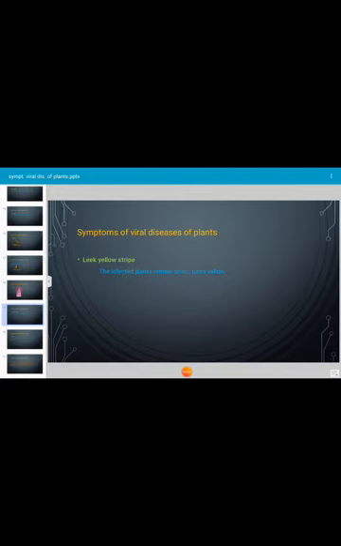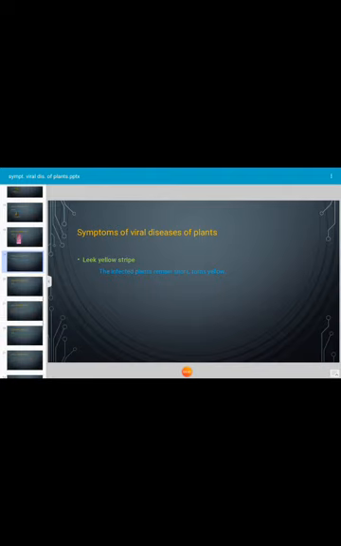Next, leek yellow stripe disease. This is also one type of symptom which is caused by a viral pathogen. The infected plants remain short and turn yellow. The leaf lamina possesses irregular yellow striping at the basal region. The plant becomes weak and is easily broken. The symptoms are termed leek yellow stripes. The leek yellow stripe is caused by leek yellow stripe virus.